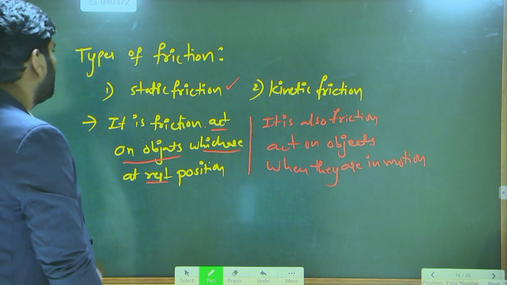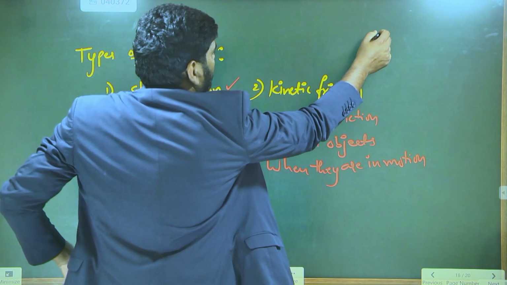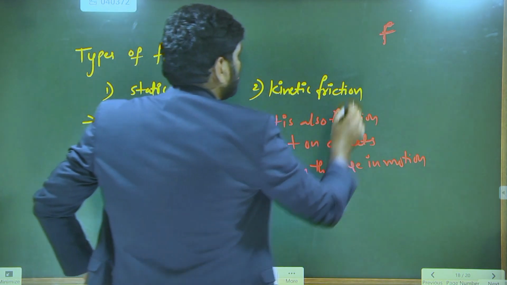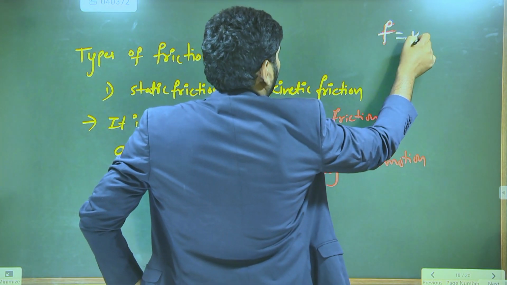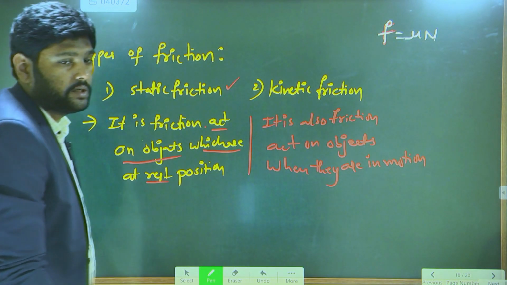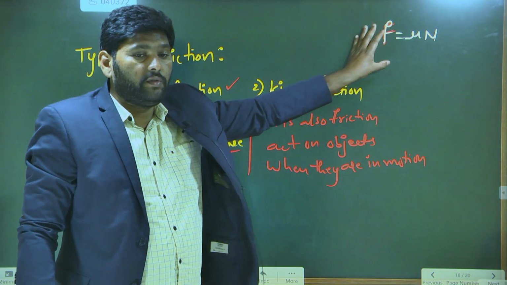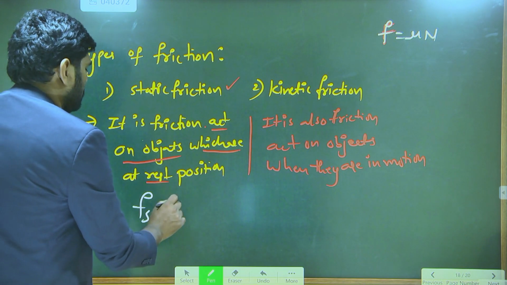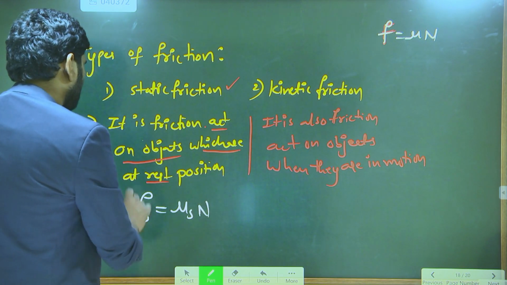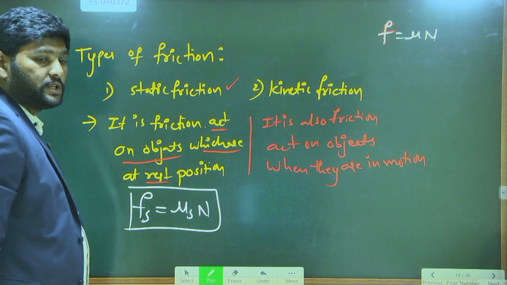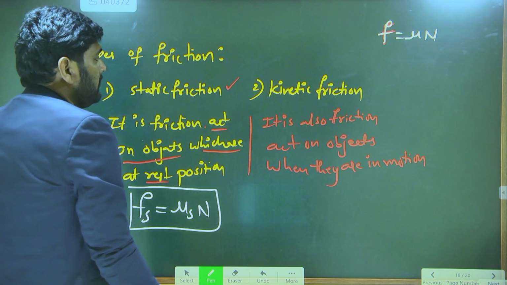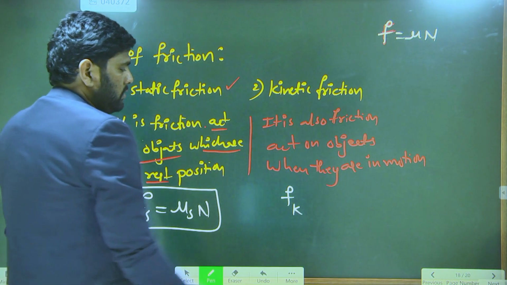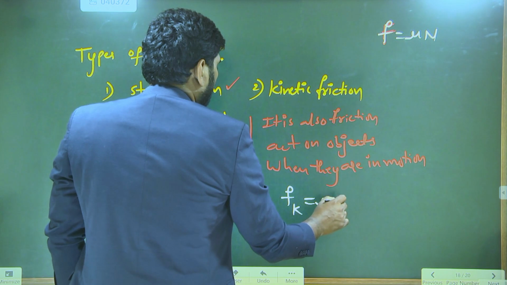The general formula for friction is what? Small f is equal to mu into n. This is the general formula of friction. In the same equation, if you apply static friction, F static is equal to mu static into n. This is the formula for static friction. Same way, the general formula for kinetic friction is Fk is equal to mu k into n.